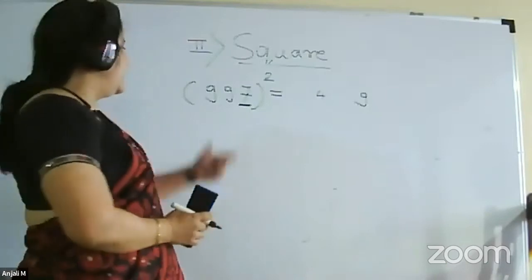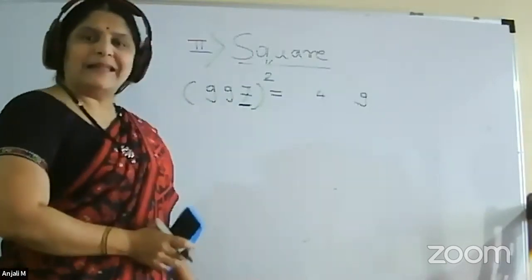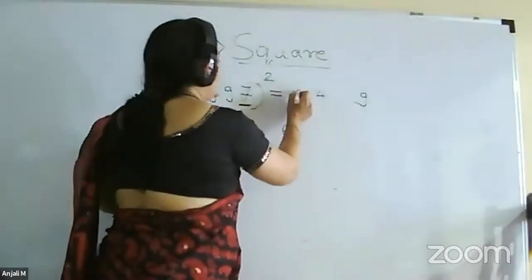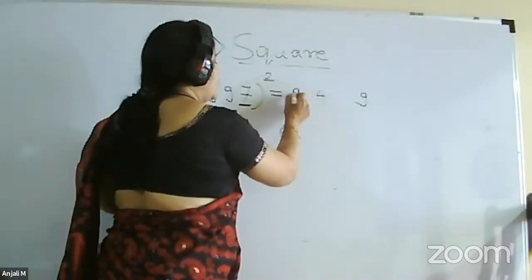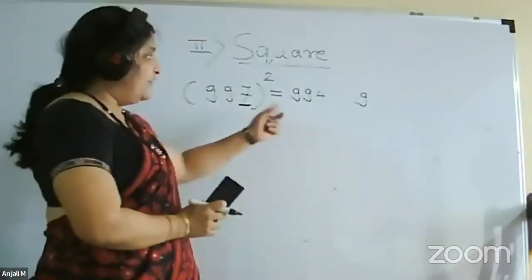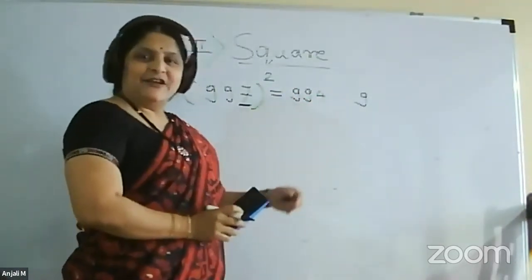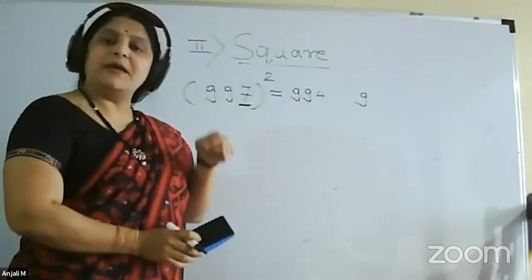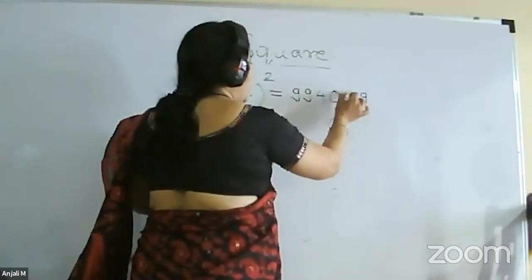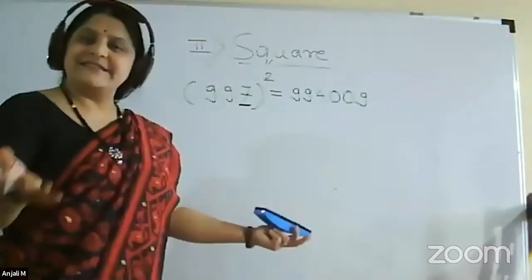Now what to do? Count the number of 9s. How many 9s are there? 2 9s. So same number of 9s you have to attach before 4. So 9, 9. Then after 4 and before 9, you have to attach the same number of zeros. So 0 and 0. That's it.